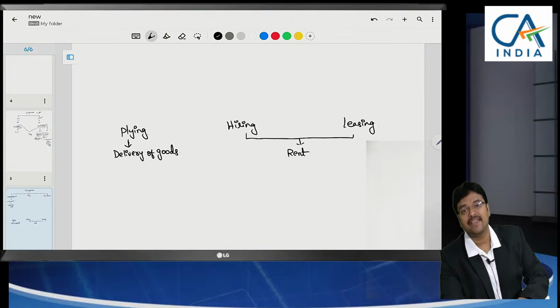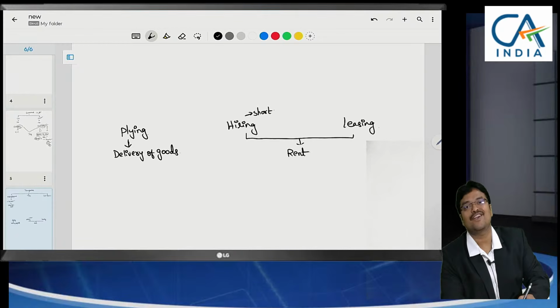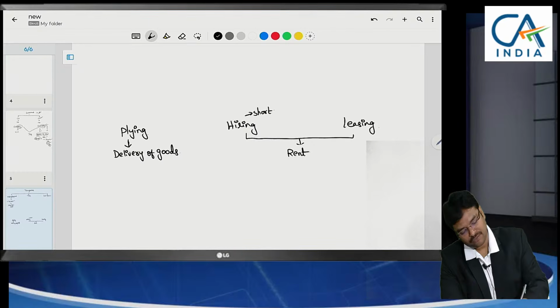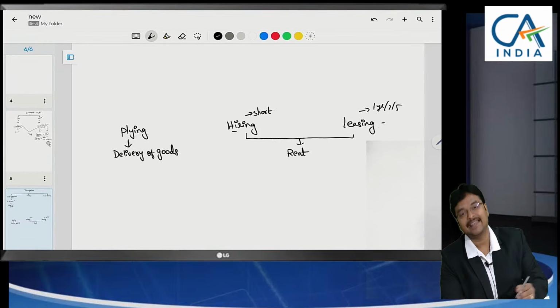When we take a vehicle on rent, if we are taking it for a short period, it will be called hiring. If we take it for 1 year or 2 years, 5 years, for a long term period, it will be called leasing. If we need it for 1 day or 2 days, it will be called hiring.